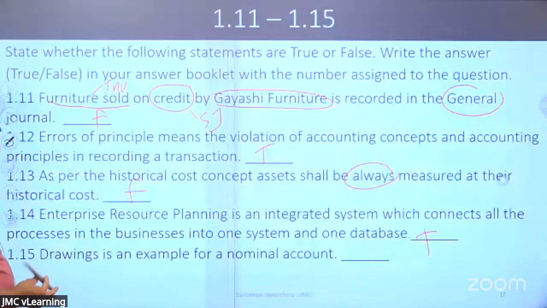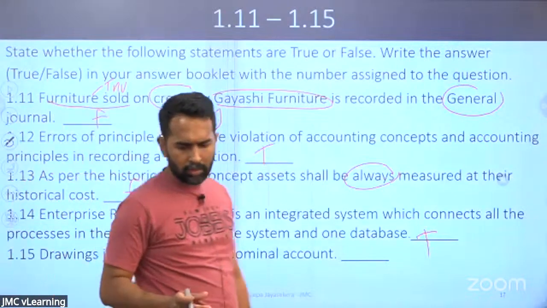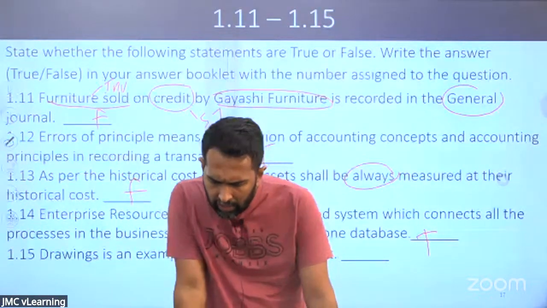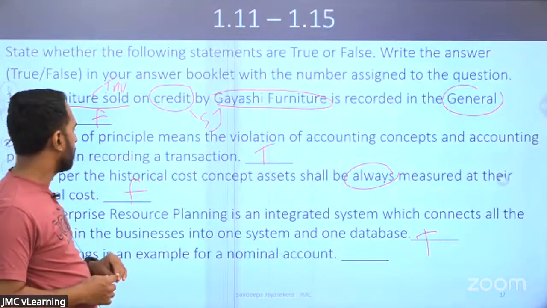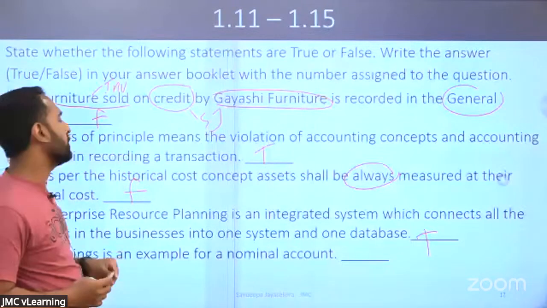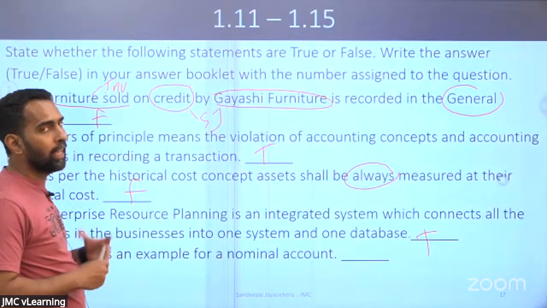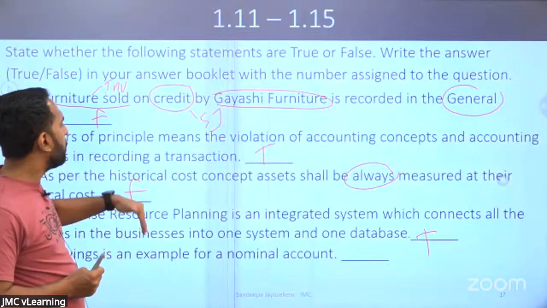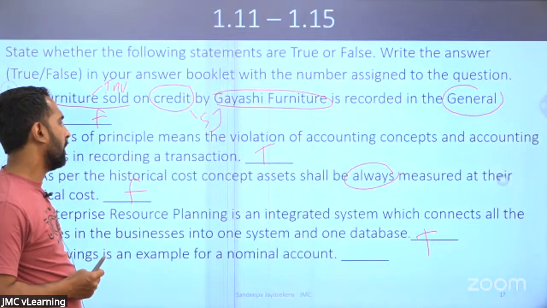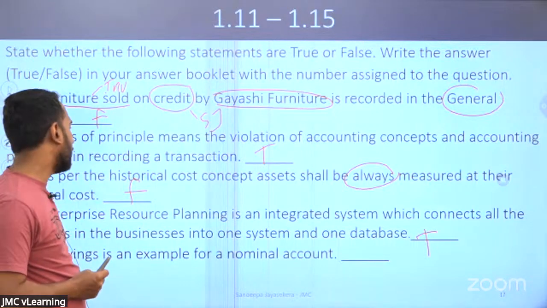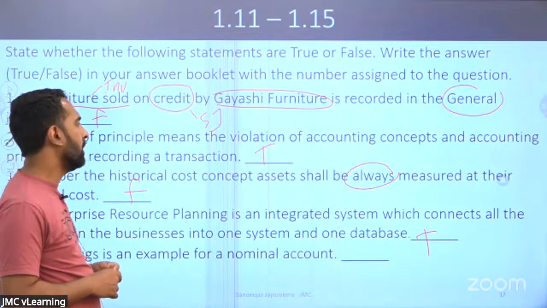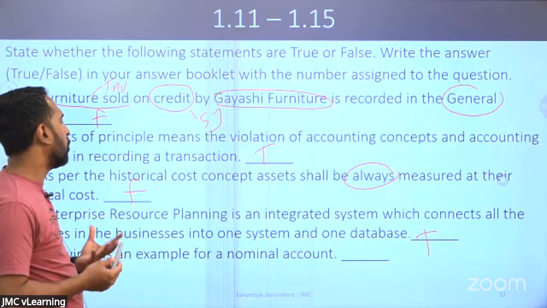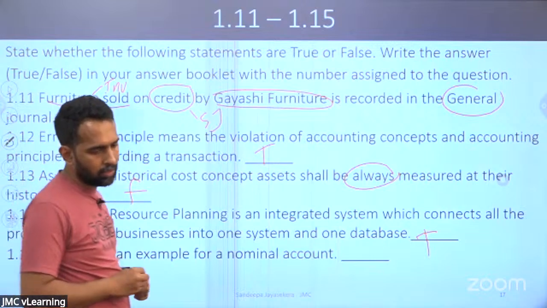Right? Drawing is an example for a nominal account. Let's look at the answer given for this. As per the historical cost concept, assets shall be always measured at their historical cost. Not all the assets, only those assets which are applying the historical cost. It doesn't mean every asset must follow that method. There are some other bases, which you will learn in AAT level 2 and 3. You cannot say always you have to apply the historical cost.